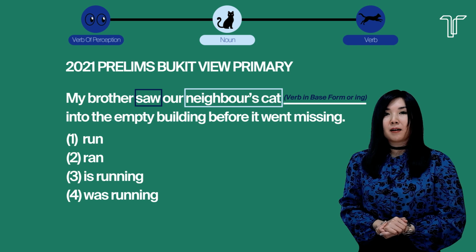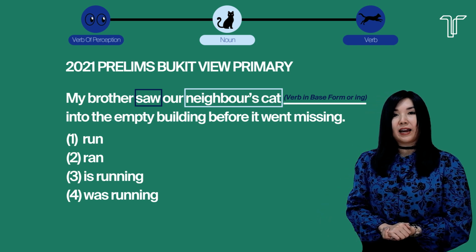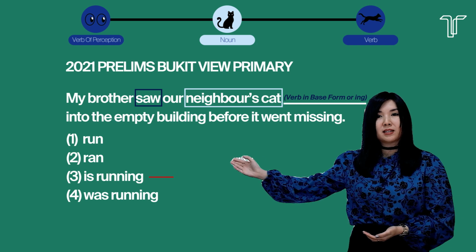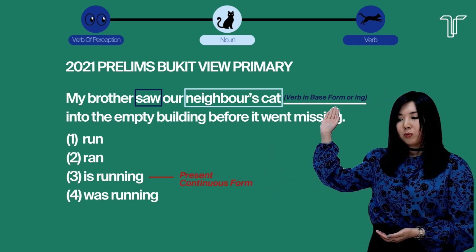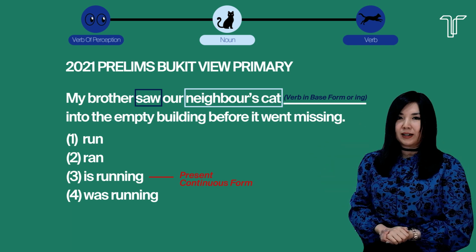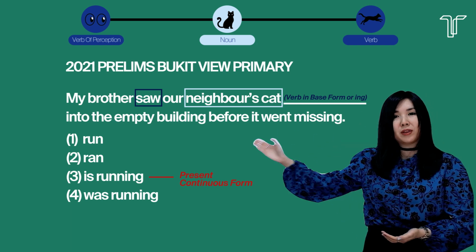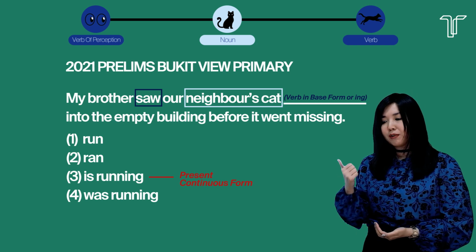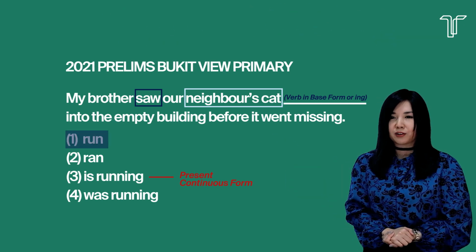Correct? But for this case, you can also use the ING form. Now this one wouldn't work because this is your present continuous. There is running. So what will work here would be run or running. Running is a word that is also acceptable, but without the word is. Okay, so either run or running, they will not give you both options. So over here you see run is the correct answer.